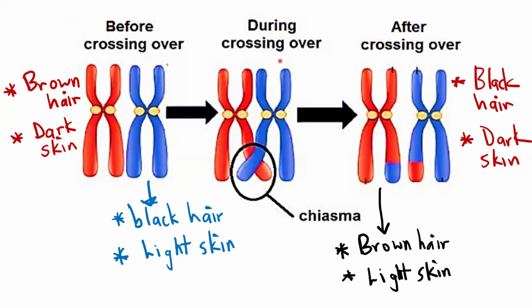So this crossing over is introducing genetic variation, because variation simply means that we are now having a variety. At first your mom had brown hair and she was dark skinned. Your dad had black hair and he was light skinned. But now you realize that after making a baby, your baby might have brown hair and light skin. So that's now another new mixture.